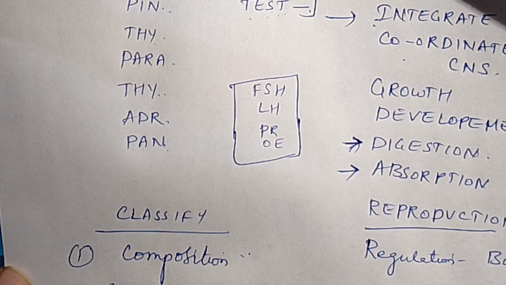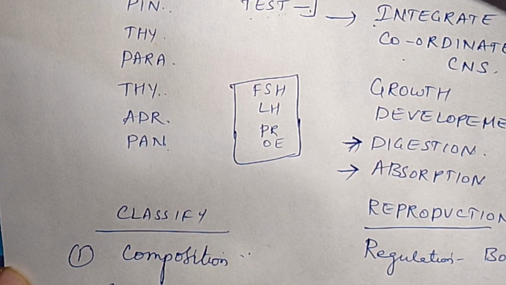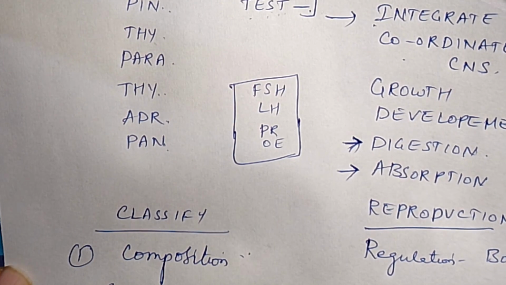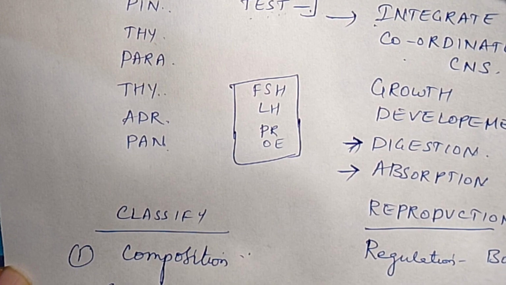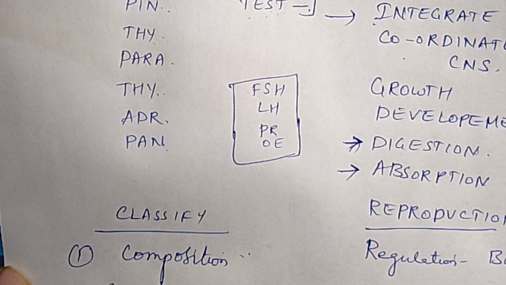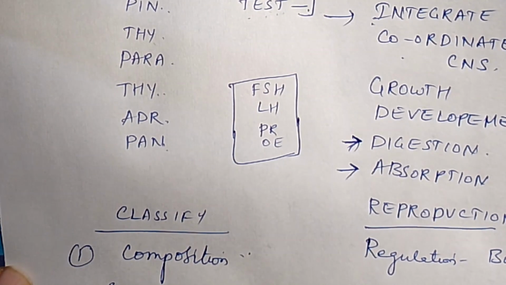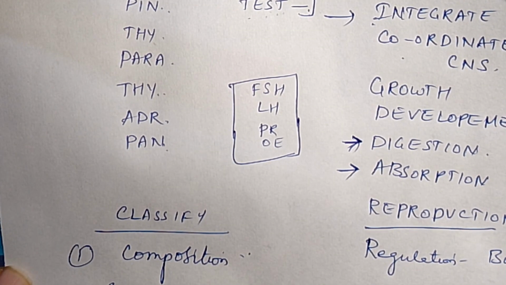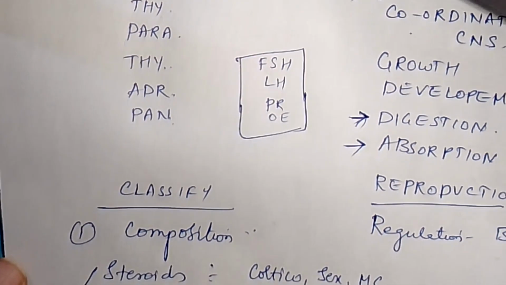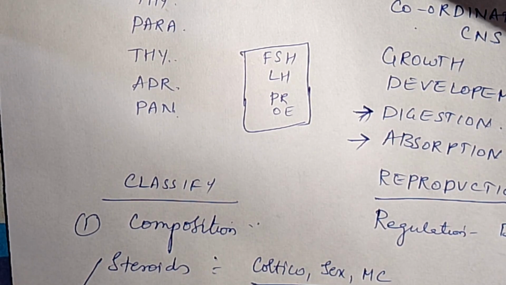We can see the example of catecholamines: epinephrine, norepinephrine, as well as dopamine. All will be acting as chemical messengers. Amino acid derivatives are thyroid hormones and catecholamines, that is epinephrine, norepinephrine, and dopamine. All these are the classification based on the composition.